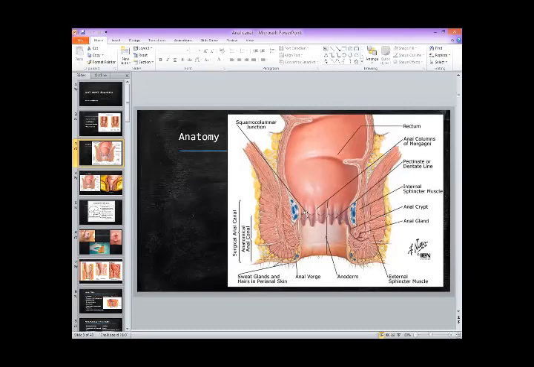Then this dentate line is actually the end of the mucosa of the rectum. It ends here, and there are some semilunar kind of valves here, and they form the dentate line. In these valves, there are the openings of the anal gland ducts. This is anal gland, which is present between the muscles, and it acts as a lubricant. It secretes some secretions so that this area is lubricated a bit, and the secretion goes through this into this area.